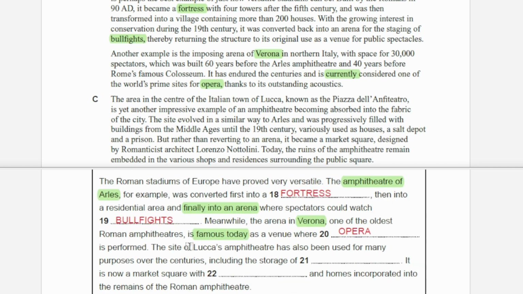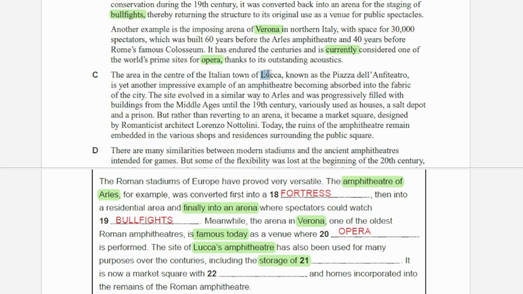For question number 21, we are looking at Lucca's amphitheater, and they are storing something in this amphitheater. We can see Lucca in section C, and this is used as a salt depot, which means storage of salt. Question number 22. We don't need to learn too much about question number 22. Just look at the structure of the question. We have market square, we have dash and homes, we have residences, and we have shops, and we have public square. Public square is market square, residences is homes, and shops will be our answer for question number 22. Shops and residences come in pair in the passage. They should do the same in the fill in the blanks as well.